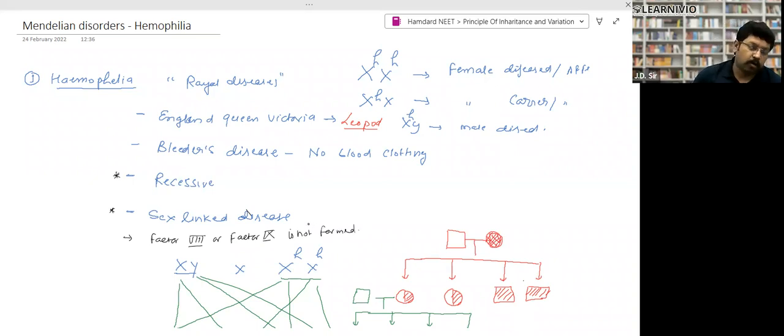That's why blood clotting does not take place, right? If the person gets injured, he or she will die, so what is required? We have to give an injection of factor 8 immediately. Then the person can be saved. Otherwise, every drop of blood will come out of the body, and the person cannot be saved, right?